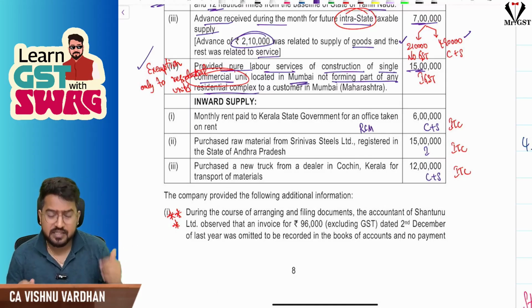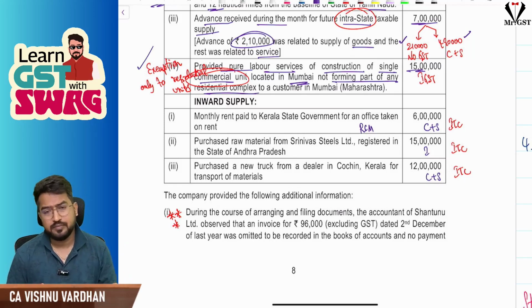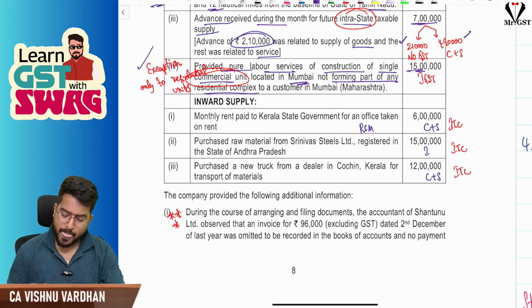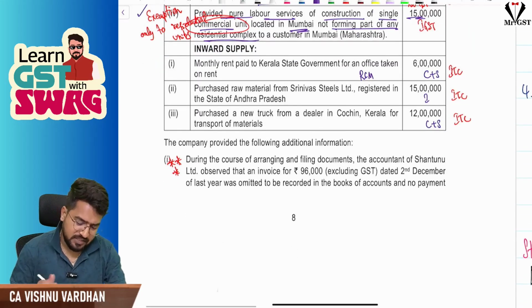So place of supply, sir, this is related to immovable property services provided. So place of supply will be the location of the immovable property. So on 15 lakh IGST will be the concept. So that is the point here. So IGST will come. Next, inward supplies, that means purchases.